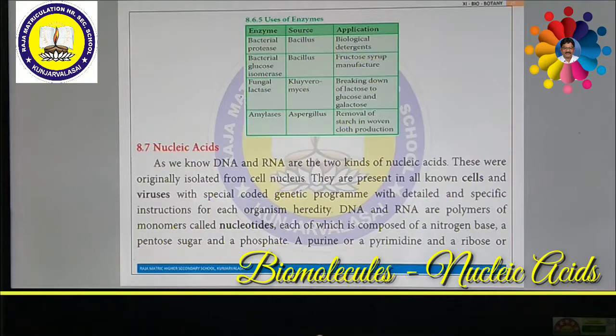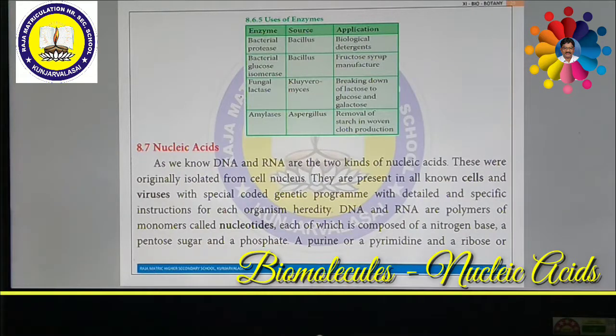These are called nitrogenous bases. If these nitrogenous bases are linked with a sugar, either deoxyribose sugar or ribose sugar, this is called a nucleoside. When the nucleosides react with a phosphate molecule, this is called a nucleotide. So one nucleotide forms a complex monomer. A number of these monomers are joined together to form either DNA or RNA. That we can study one by one.